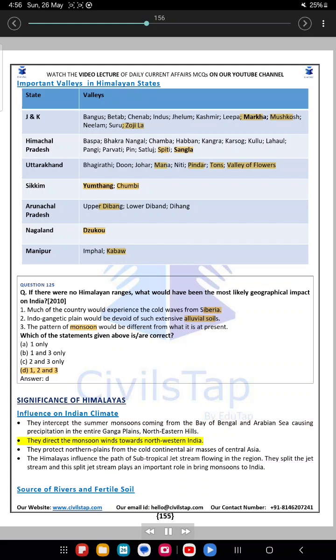They direct the monsoon winds towards northwestern India. They protect the northern plains from the cold continental air masses of Central Asia. The Himalayas influence the path of the subtropical jet stream flowing in the region. They split the jet stream, and the split jet stream plays an important role in bringing monsoons to India.